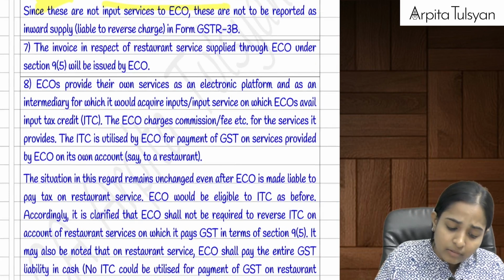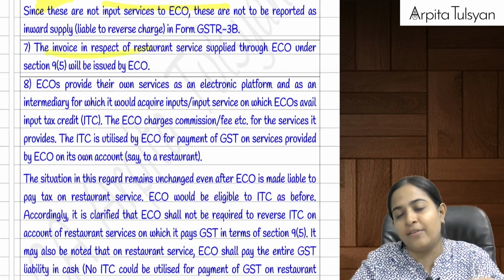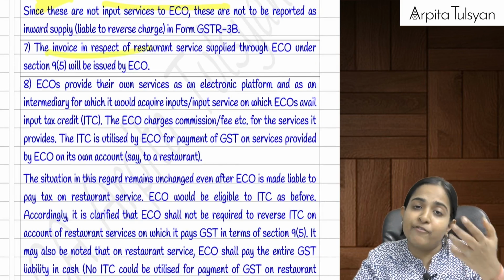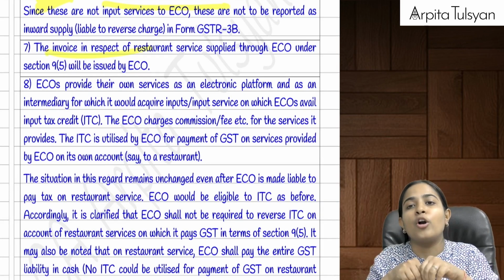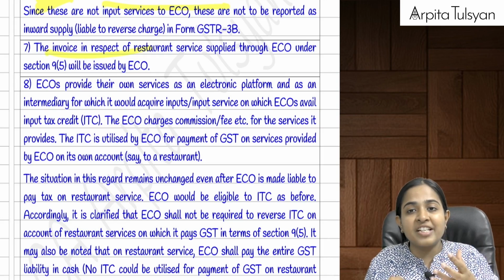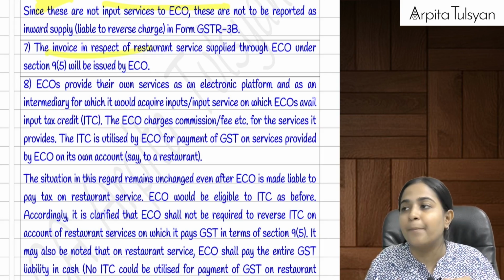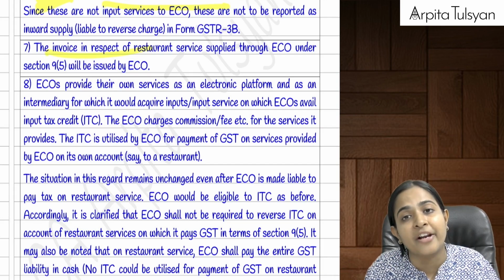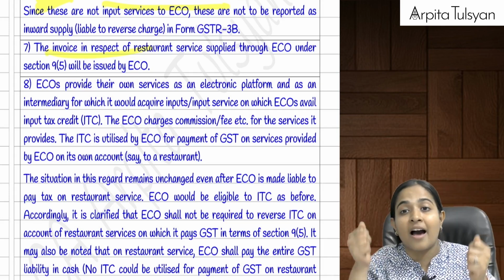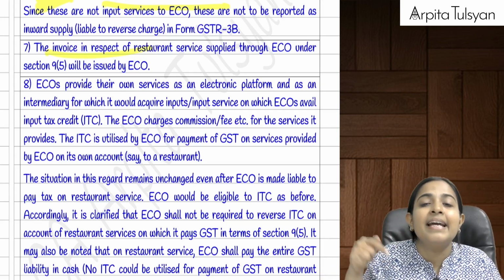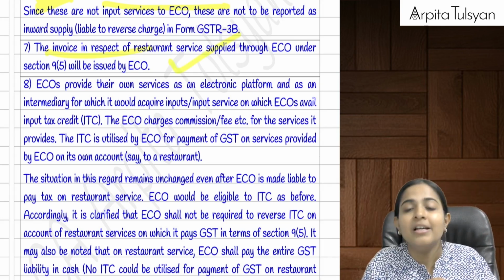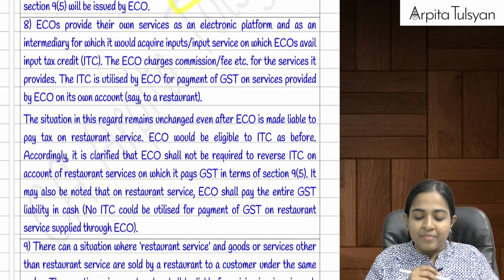Then after that, who issues the invoice in such cases? This you should be knowing. If you have ever used the app of Ola, Uber or Zomato, after our journey is completed or after the food delivery is completed, after some time the invoice is generated. That invoice is not given by the restaurant or by the car driver. That is given by the e-commerce operator. So the responsibility to issue the invoice is on the e-commerce operator. Are you clear with this?